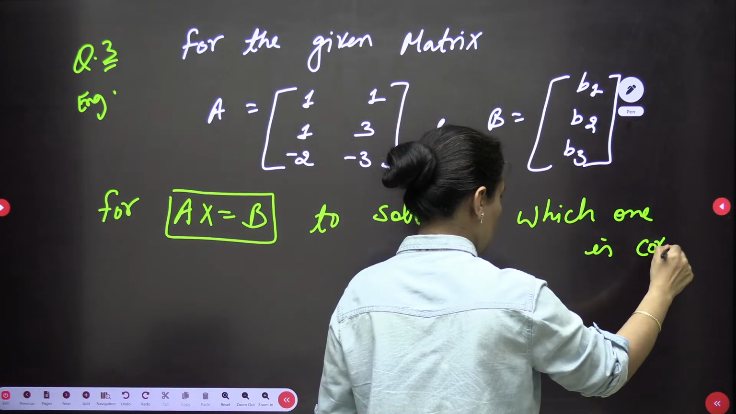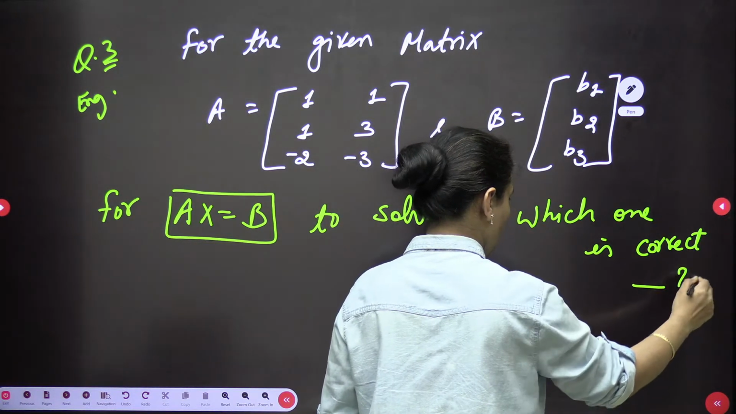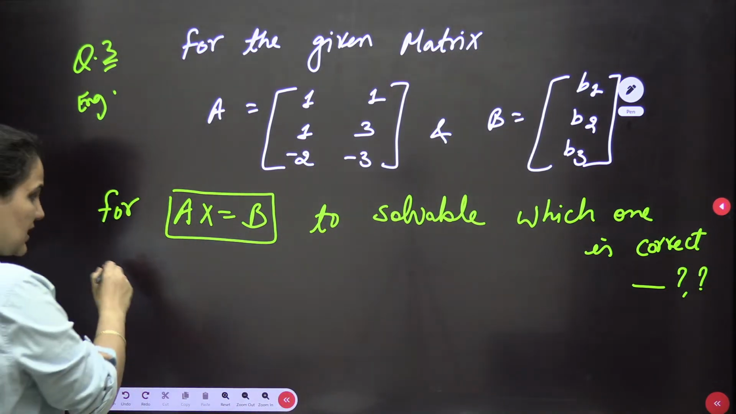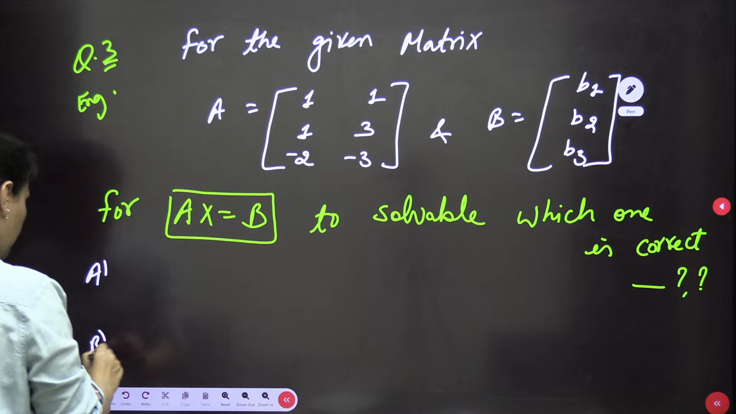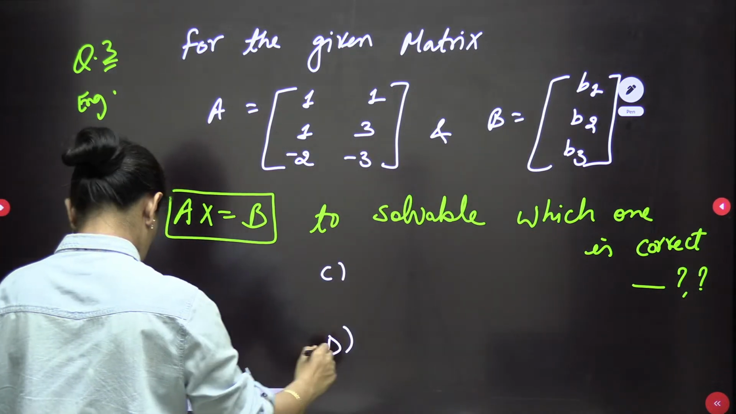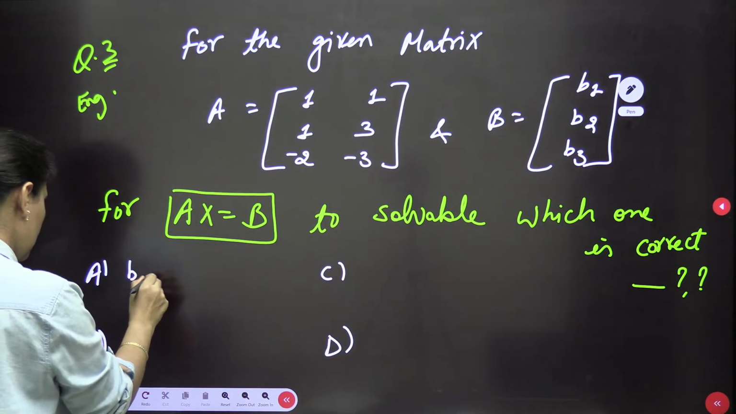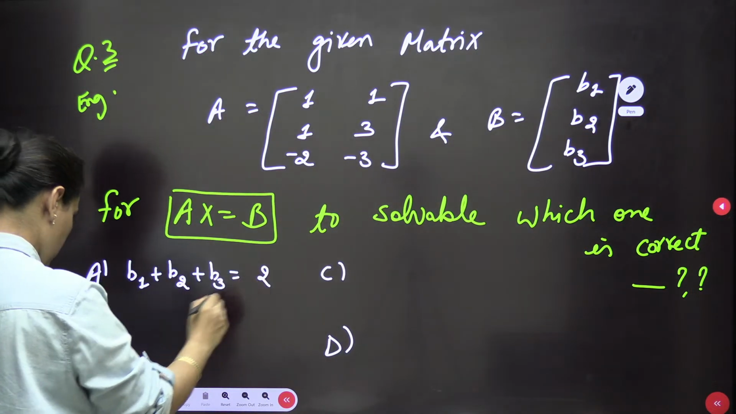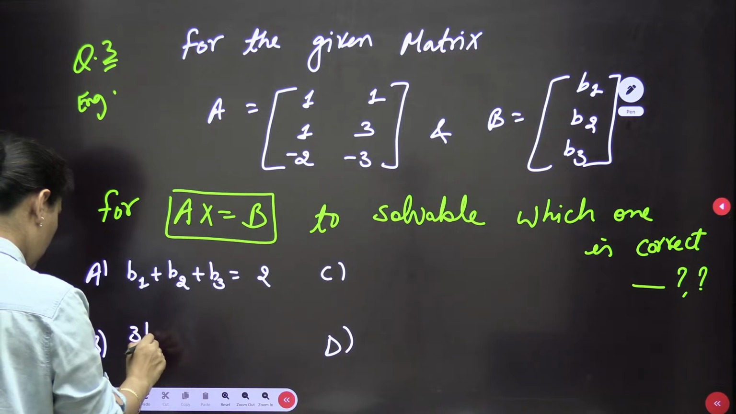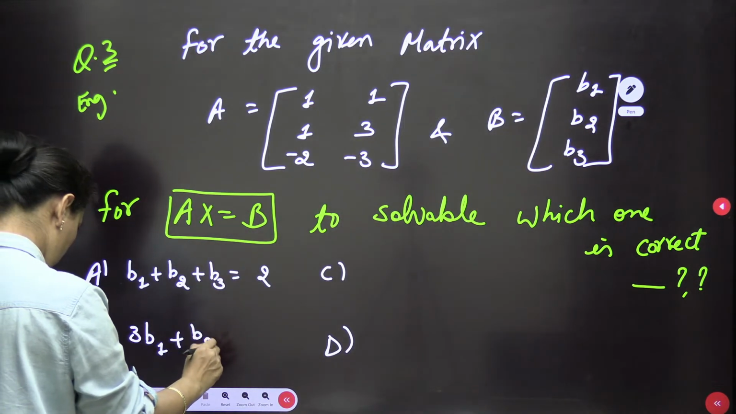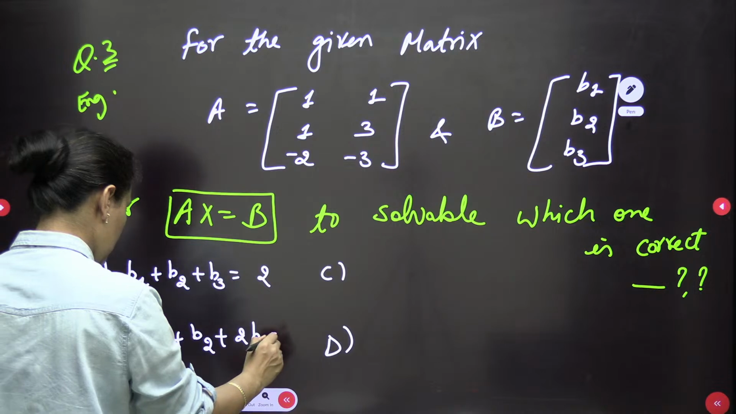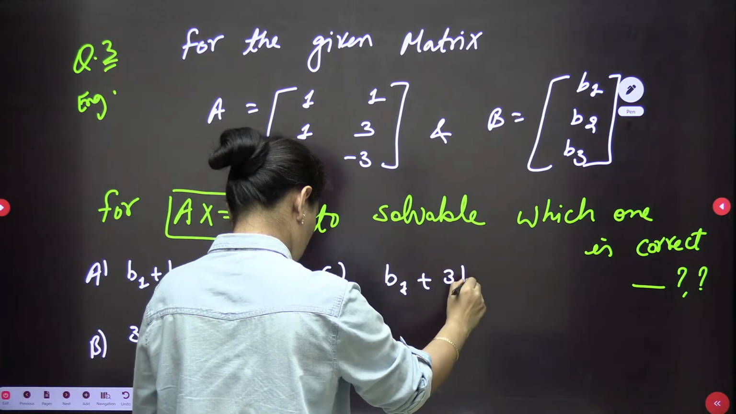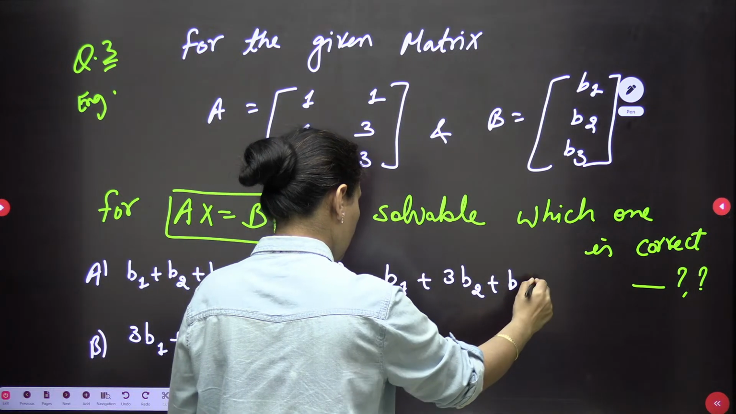These type of questions have earlier been asked in the GATE exam. It's not the new pattern. Okay, this is not at all the new pattern. So this is the first one, B1 plus B2 plus B3 equals to 2. Second one, thrice of B1 plus B2 plus twice of B3 equals to 0. Third one, B1 thrice of B2 or B3 equals to 0.